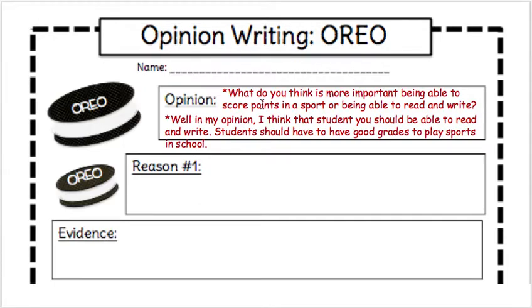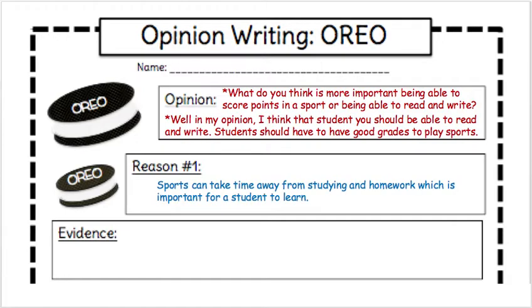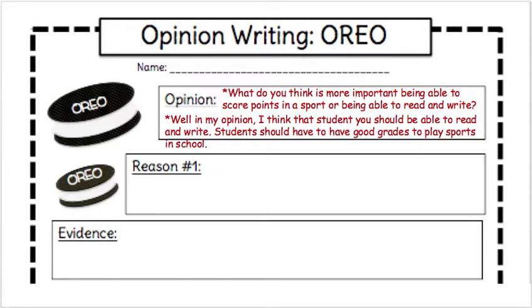So I've met the requirements for my opinion box on my graphic organizer. I have given my grabber and I have listed my opinion. I've done the first part of my graphic organizer. That first part right here, what you see written on the screen, is what's going to help me write my first paragraph. If you're thinking about how this organizer is going to help you write an essay, that first box right there is going to be the first paragraph of my essay. All right, so I've written my grabber and my opinion.